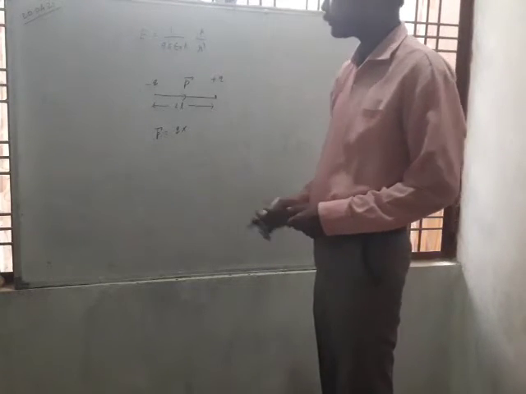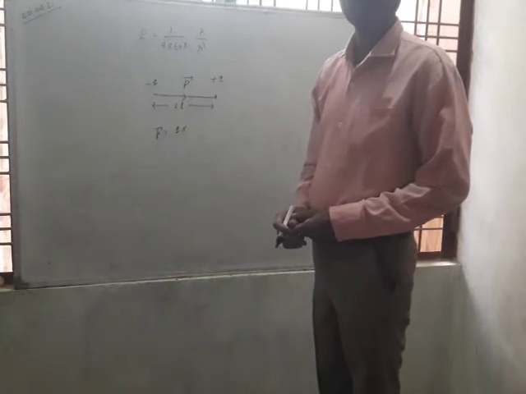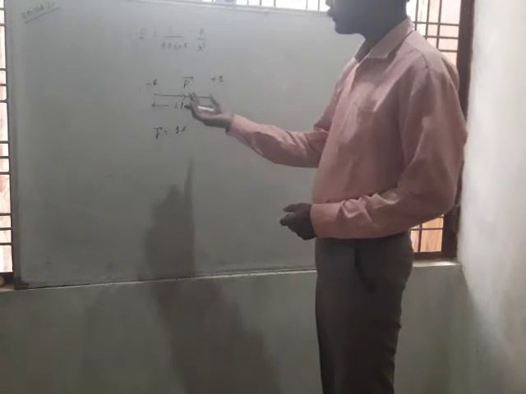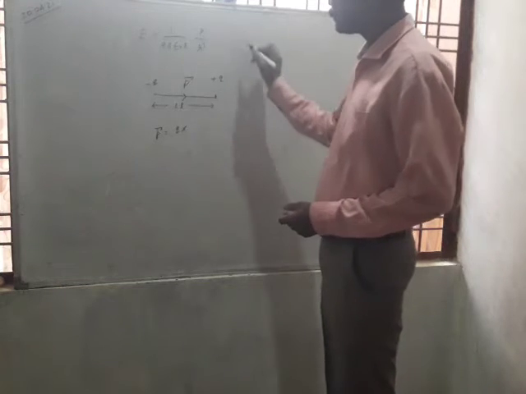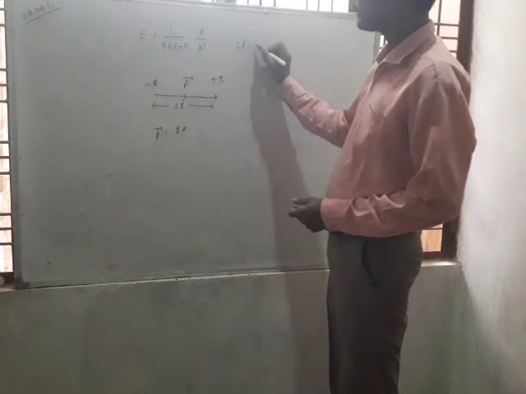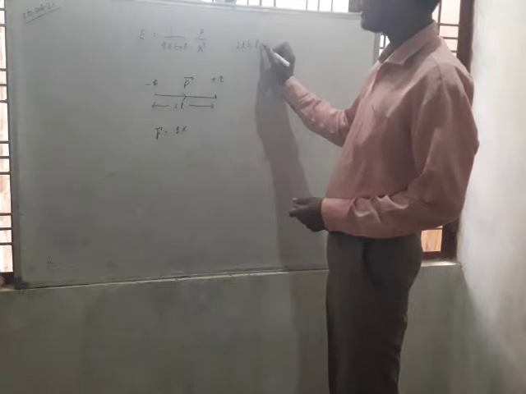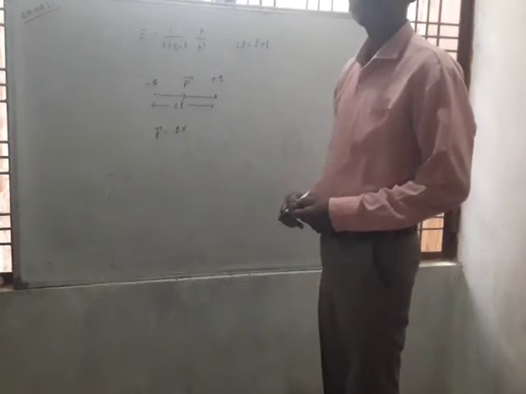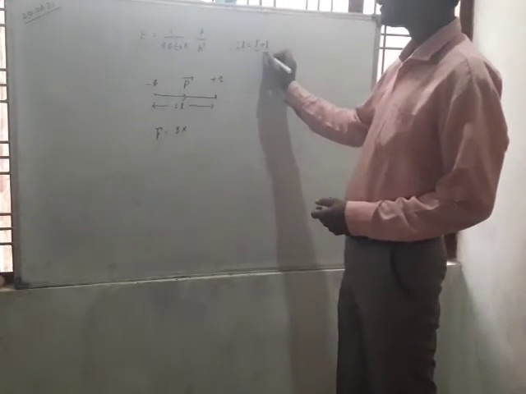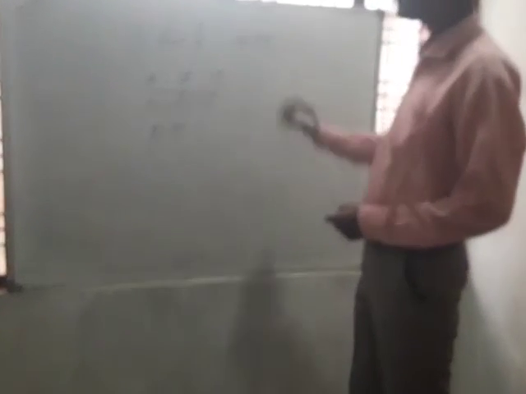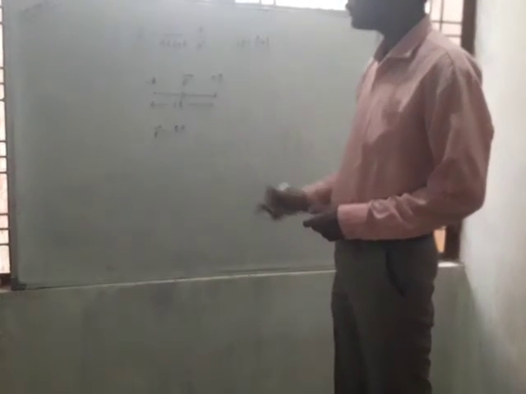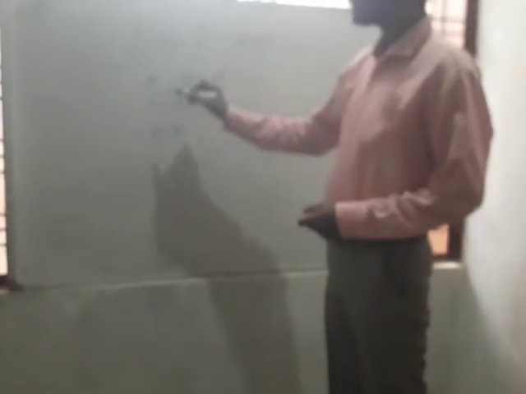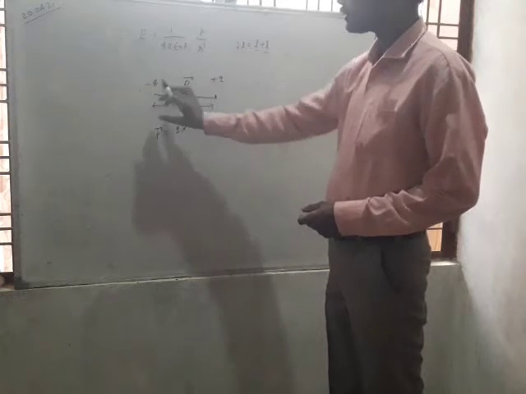Because 2L can be broken into two equal parts, L plus L, so these distances will be whole, not fractions. So we assume the distance between the two charges as 2L.